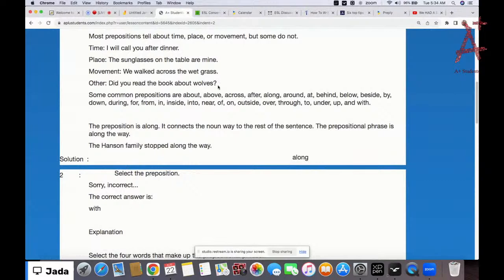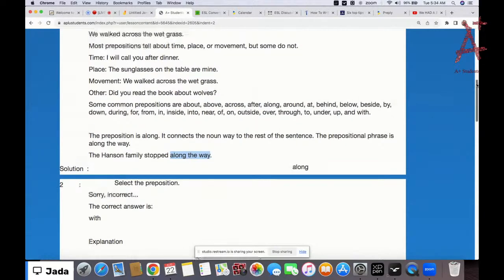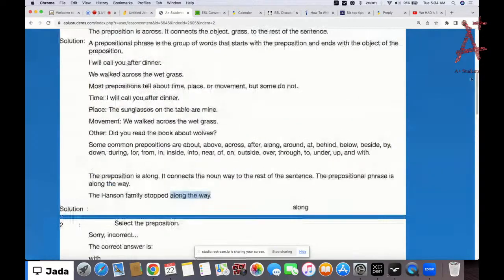So yeah, the Hansen family stopped along the way. So along is the preposition, right? And then way here is the noun. Okay, way is the noun, and the prepositional phrase is along the way. Okay, so everyone, that's basically it. We'll move on to the test now.